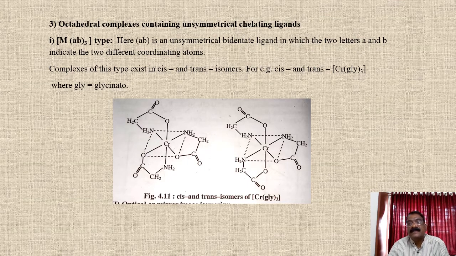See in the complex, that is [Cr(gly)3]. The point of attachment is different, that is, the two donor atoms are different. And when we compare the positions, that is position 1, 2, 3, when similar atoms are adjacent they can show the cis, and when the atoms at 1 and 6 are the same and opposite, it is the trans. So in the figure, the first isomer is the cis isomer, the second isomer is the trans isomer, depending on the position and similar atoms at those particular positions, or the trans where the same atoms are opposite to each other.